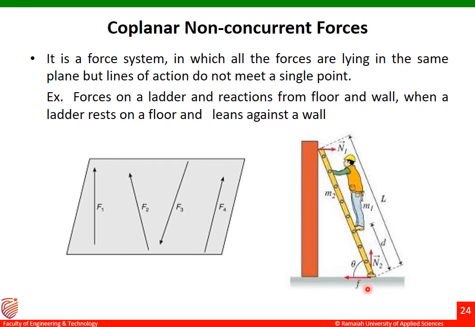These are the forces acting on the ladder. One more force is the weight of the human being, acting downwards. All the forces are acting in a single plane, but the lines of action of all these forces do not meet at a single point. For such a type of force system, we call it a coplanar non-concurrent force system. This is the example there.